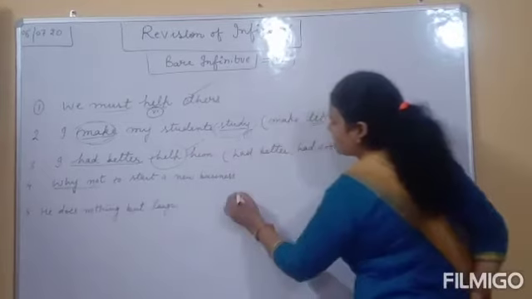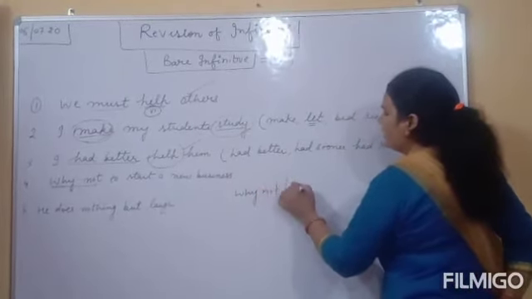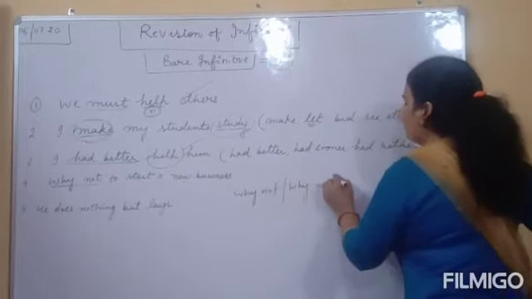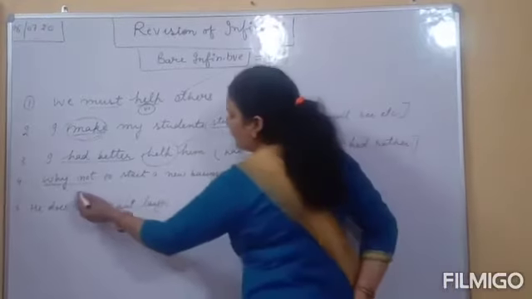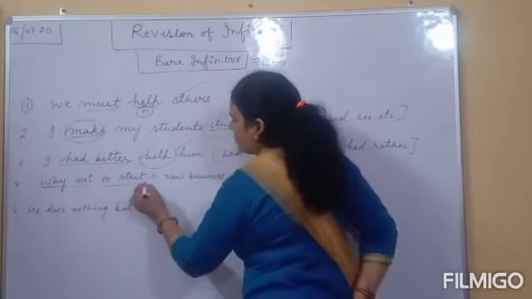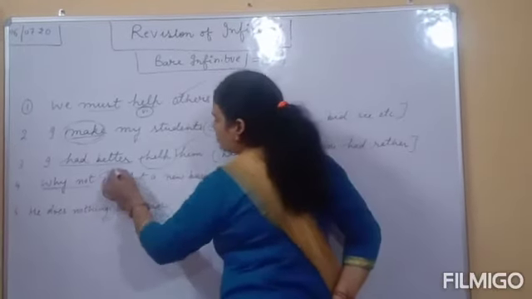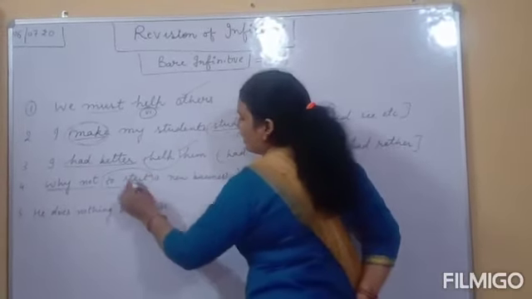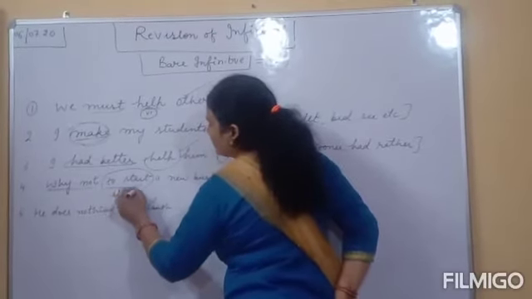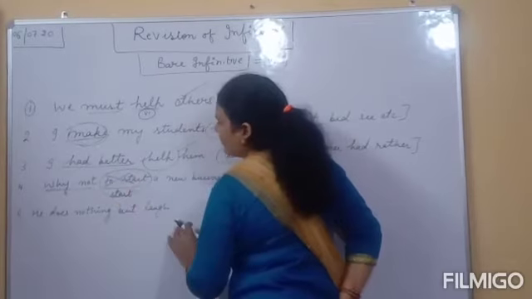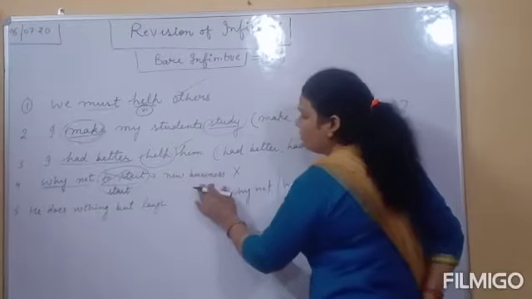Next one is, why not? You can see the expression. Whenever you find the expression why not and why, after it you always use what? First form of the verb. So you can see, why not to start a new business? The sentence is wrong. Why? Because to start is used here. In place of to start, we will use only what? Only start, bare infinitive. Clear? The right sentence will be, why not start a new business?